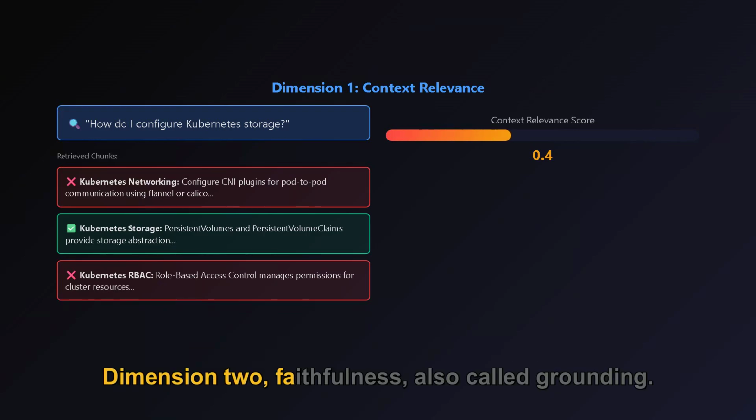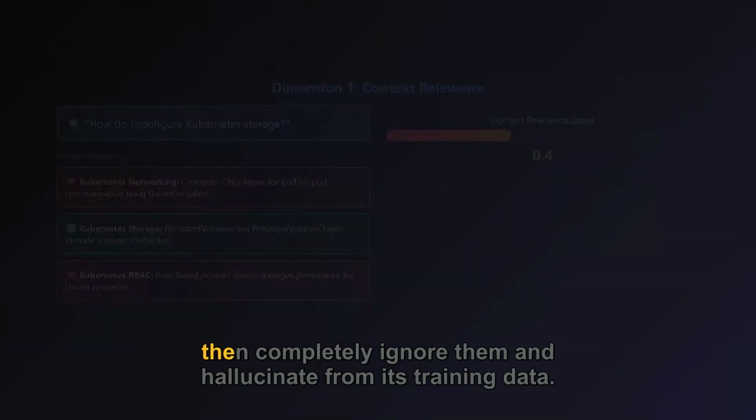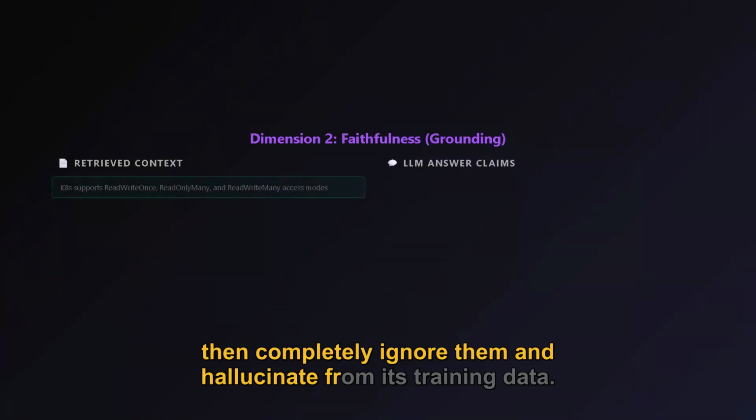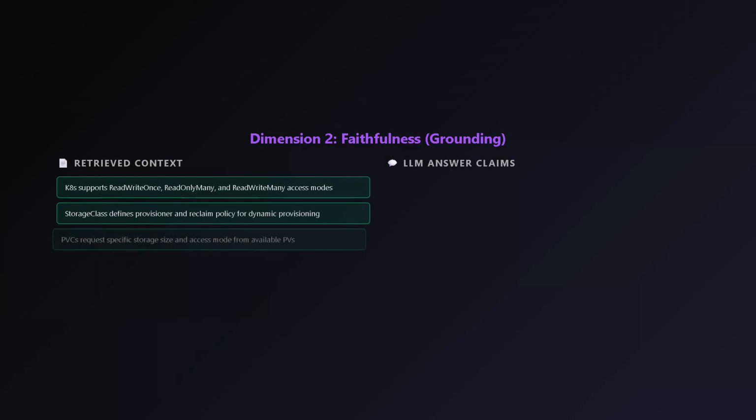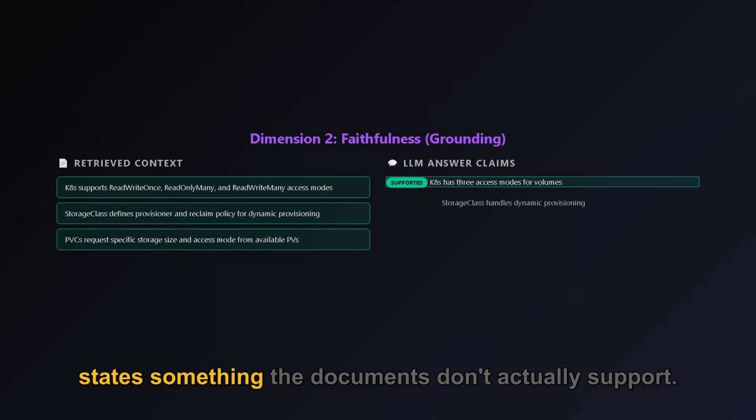Dimension 2, faithfulness, also called grounding. The LLM might retrieve the perfect chunks but then completely ignore them and hallucinate from its training data. Or worse, it misinterprets the context and states something the documents don't actually support.